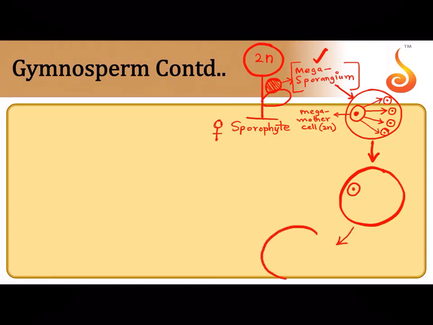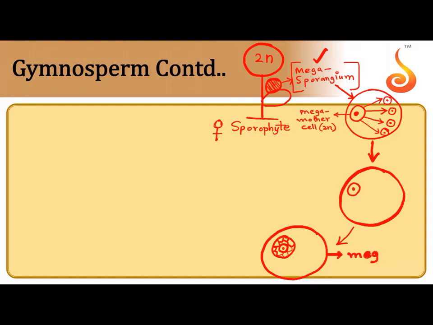Inside the Megasporangium only the megaspore will be sitting. And what does it develop into inside the Megasporangium? It will develop into a multicellular structure with what in it? Egg in it. What do we call this multicellular structure with egg in it? We call it the female gametophyte. So what are the structures here?